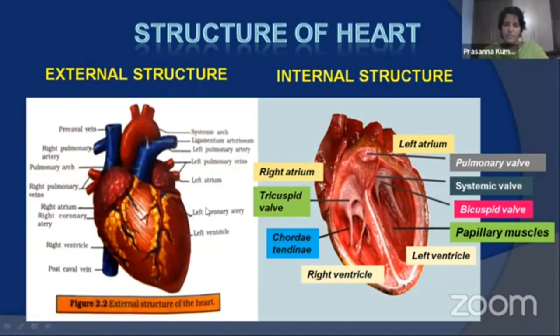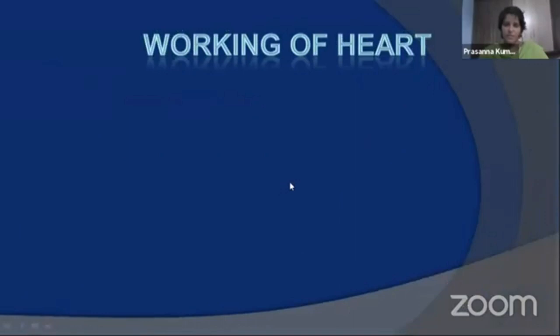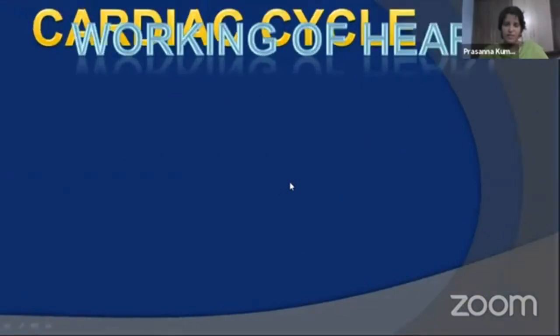And I have given you the information that the name atrium is the new name for auricle. Atrium means receiving hall or entrance hall, and ventricle means the little belly which is receiving the blood from the auricles. So externally and internally, you have this. We discussed different parts of the heart, and next today we'll discuss its working. So under working of heart, we'll see the cardiac cycle.